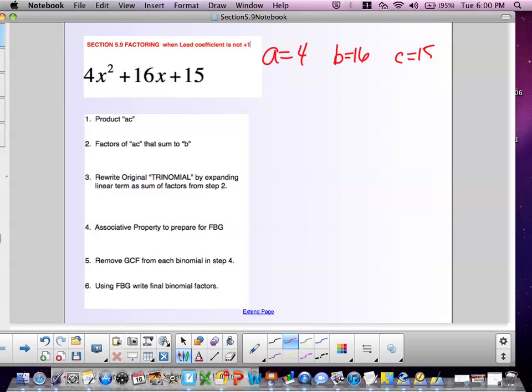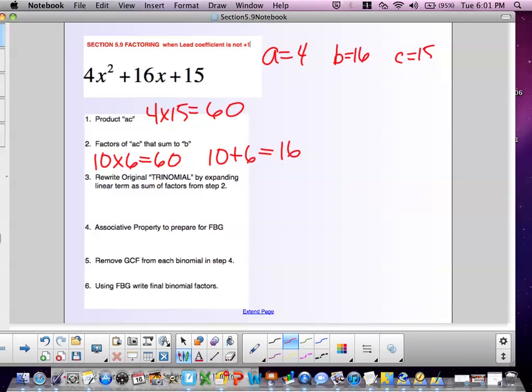Step number 1, and this is a little algorithm, which is just a little formula, steps that you follow to factor. The first step in the algorithm says to find the product of AC. Well, for this problem, you multiply 4 times 15, and you get 60. And just like before, we're looking for factors of AC that sum to the linear term. So I need factors of 60, and when I add them together, I should get 16. So in this problem, 10 and 6 are the winners.